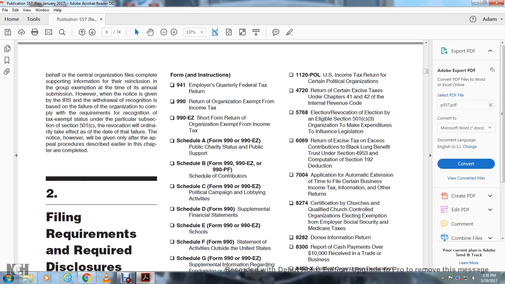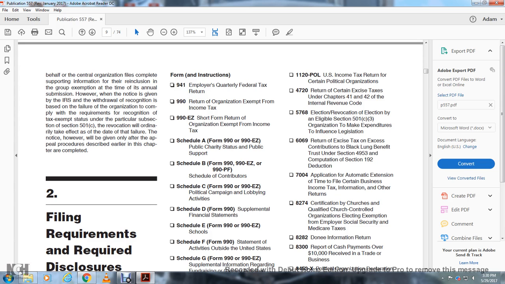1120 POL, U.S. income tax return for certain political organizations. 4720, return of certain excise taxes under Chapters 41 and 42 of the Internal Revenue Code. 5768, election or revocation of election by an eligible Section 501(c)(3) organization to make expenditures to influence legislation. 6069, return of excise tax on excess contributions to black lung benefit trust under Section 4953 in computation of the Section 192 deduction.